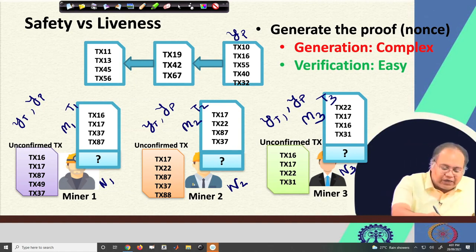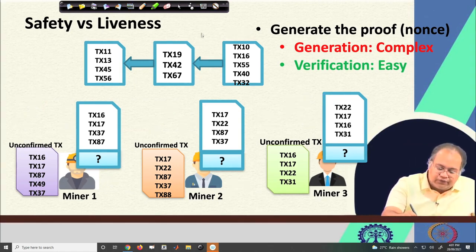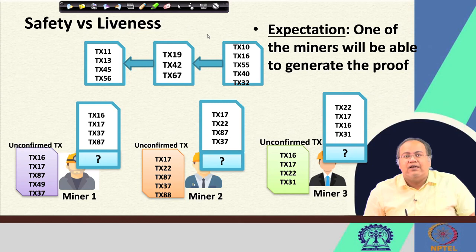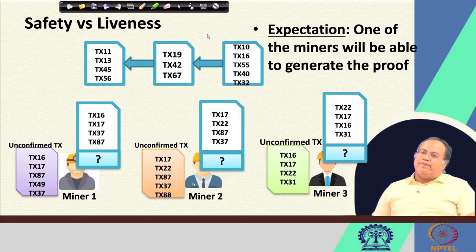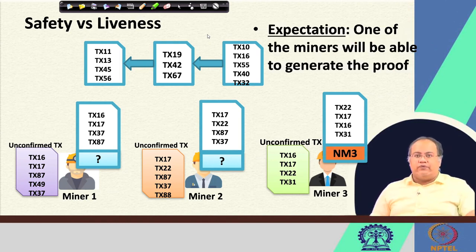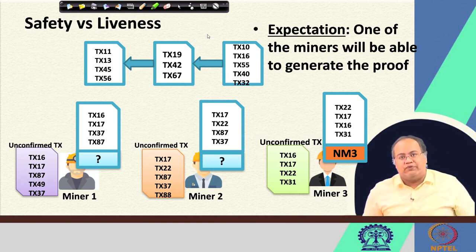Well, so that way every miner is now trying to find out the corresponding nonce value, and my expectation is that one of these miners will be able to generate the proof. Because they have different targets, everyone is trying a brute force method. So, eventually someone would be able to generate the proof. Assume that one of the miners is able to generate the proof. Miner 3 here is able to generate the nonce. I am naming it NM3, nonce for miner 3, that is the proof.